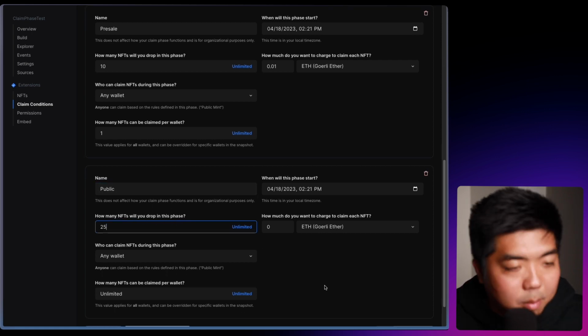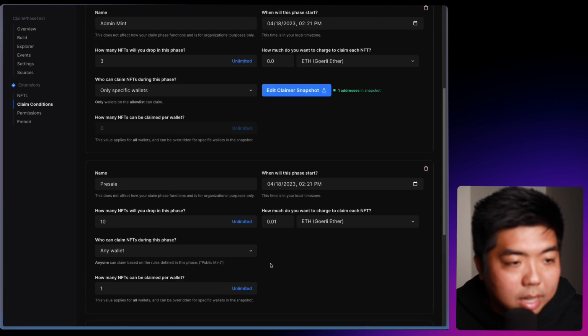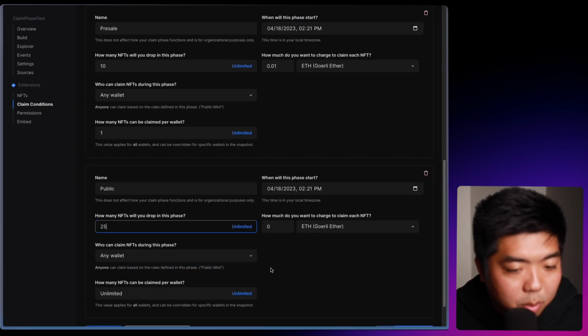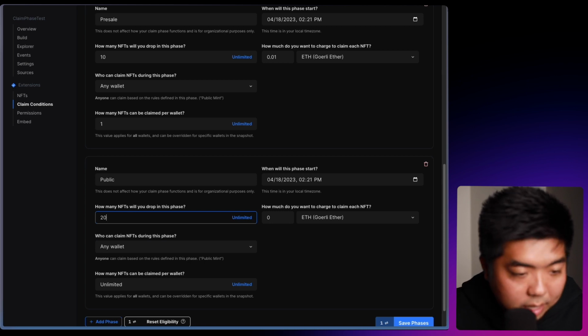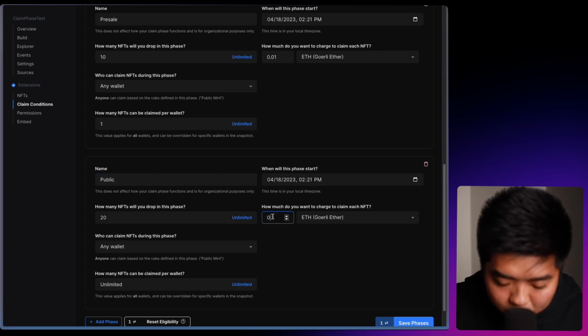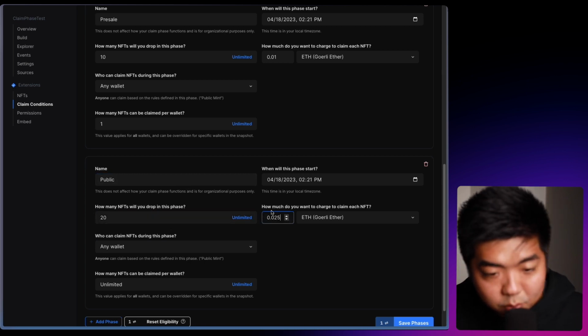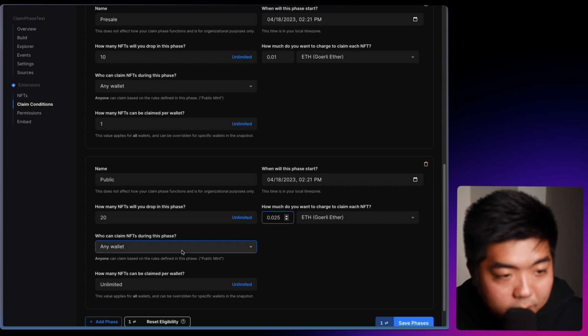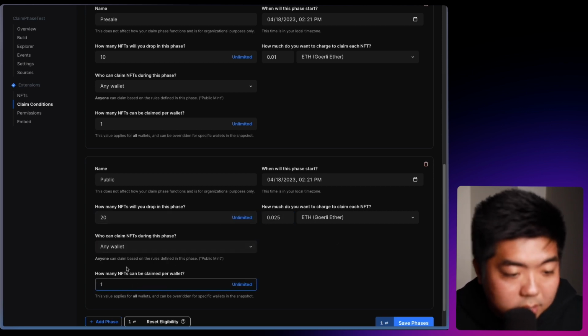So depending on how many NFTs get sold in our other phases, this one will have the remainder of it, or I think we have 20 NFTs. This one here though, we're going to sell it for 0.025, so it costs a little bit more. Anyone can mint here, and again, you can only get one.